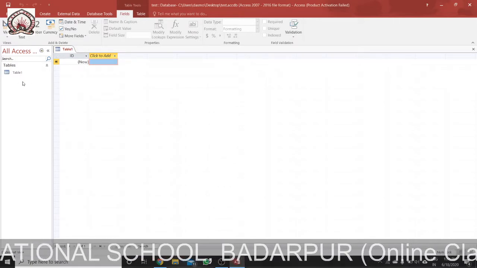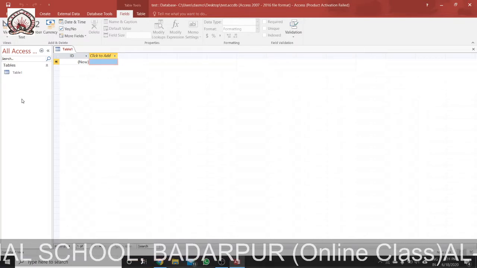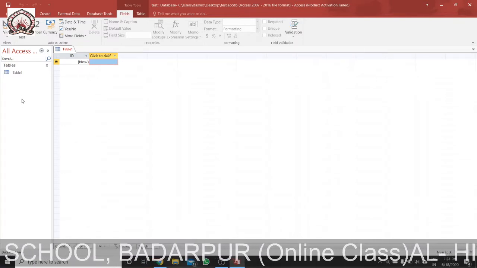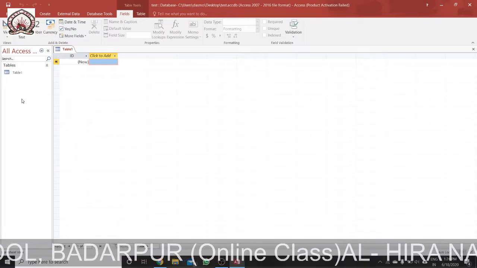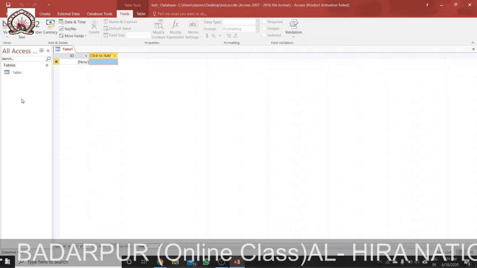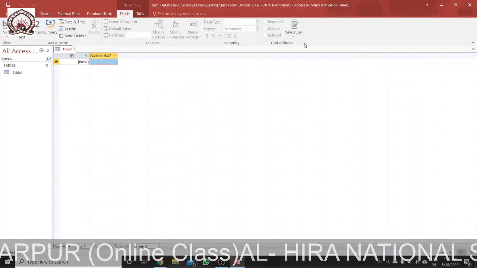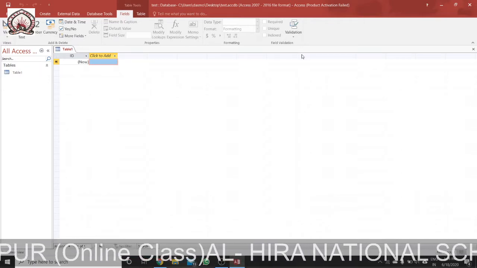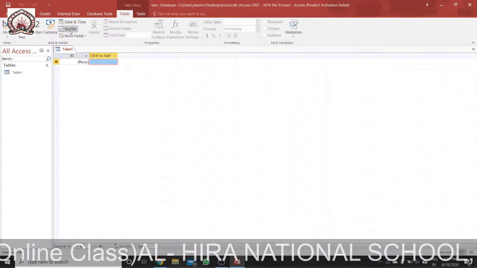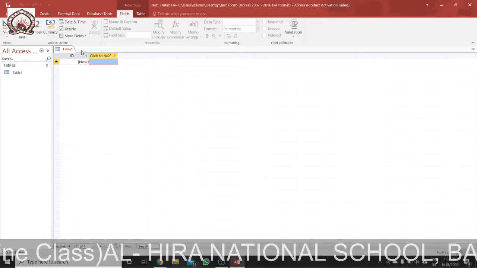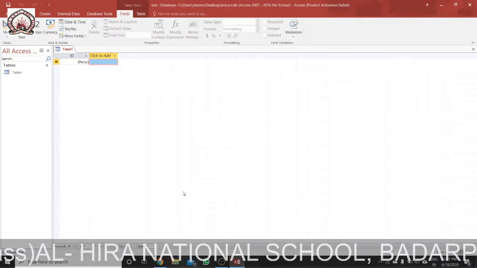This is the area on the left of the window, and it displays our database objects. Then we can see the tab bar. It helps us to open database objects. If you want to open one, you can click from here. So it helps us to open and display the database objects.